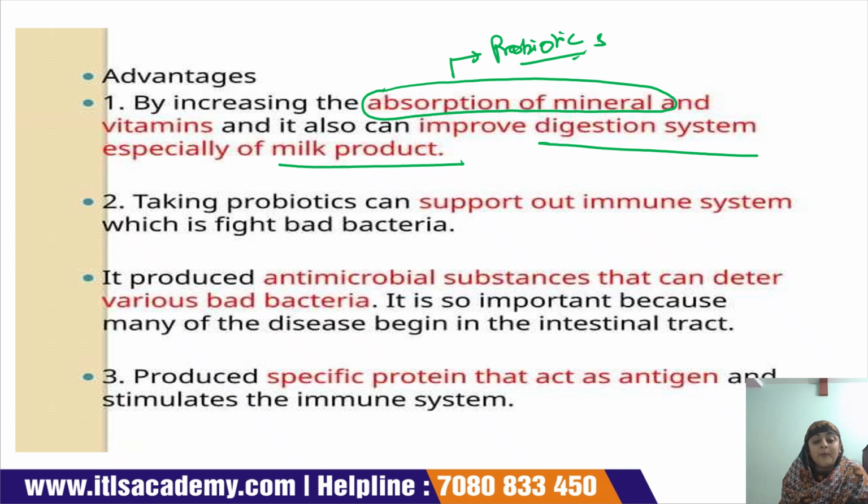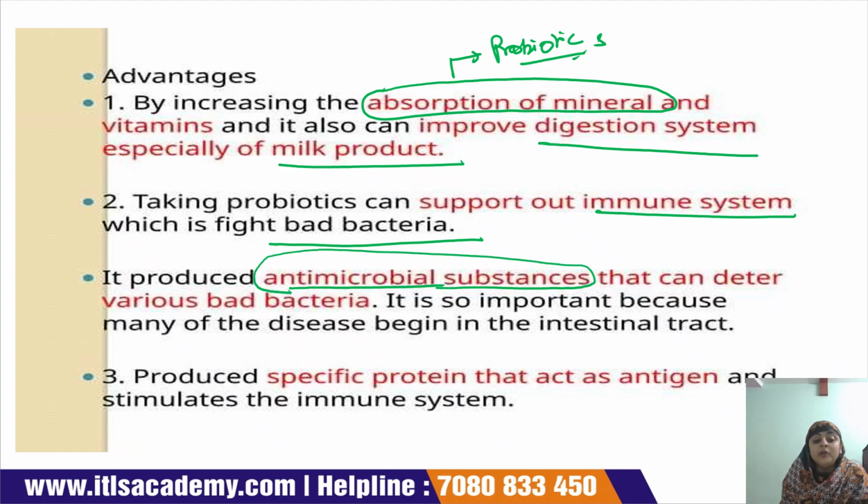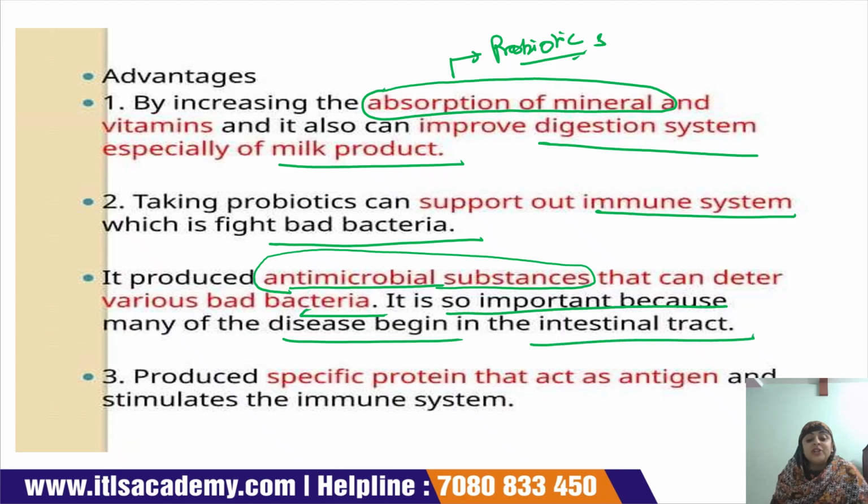Then if we take a probiotic, it also supports our immune system, and helps the immune system to fight against bad bacteria or unhealthy bacteria. It also produces antimicrobial substances. An antimicrobial substance means a substance which is able to act on microorganisms and deter the bad bacteria. It is important because disease begins in the intestinal tract, as there are lots of diseases which occur due to the intestinal tract.